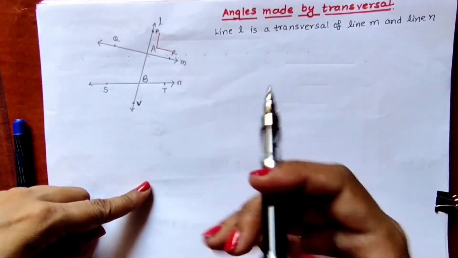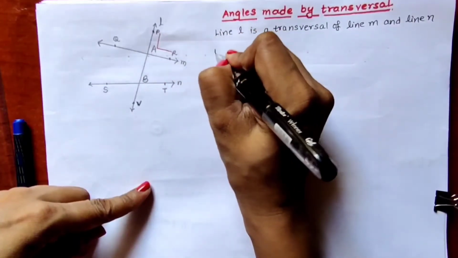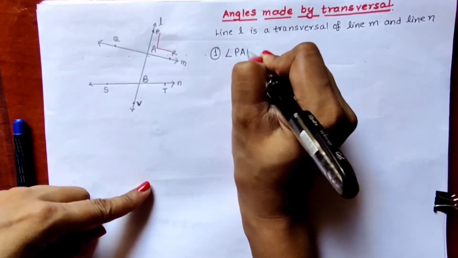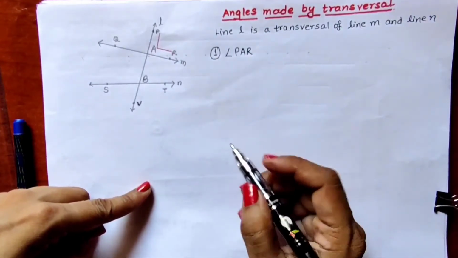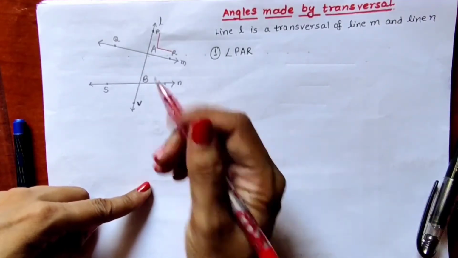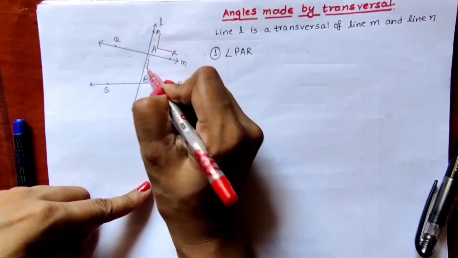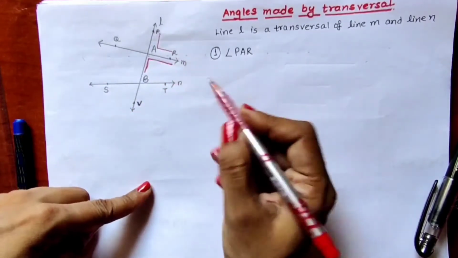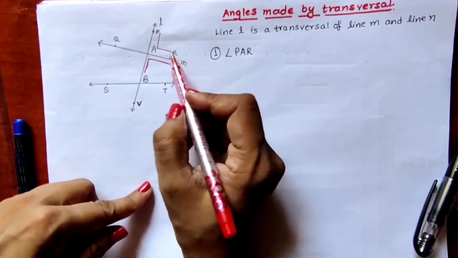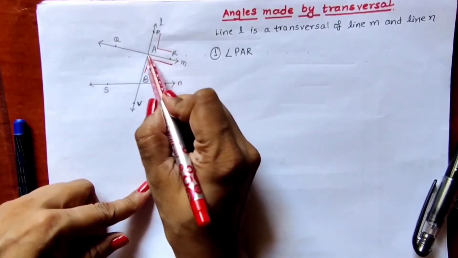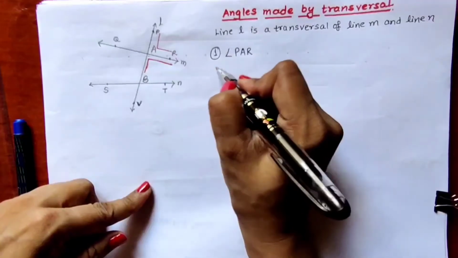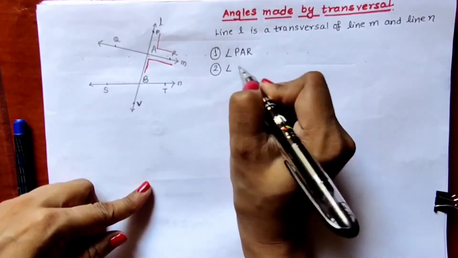Now the second angle, exactly below this angle, we name angle RAB.